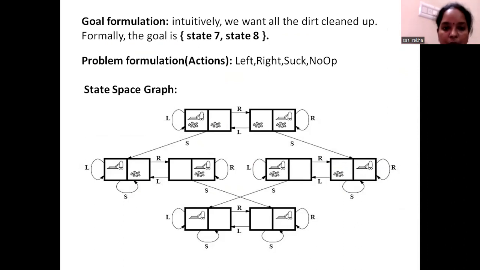As we discussed, we can perform the actions like left, right, sucking the dust, and no operation at all. This is how the state space graph for the classical vacuum cleaner would look. What we discussed in the previous problem specification, the same we have to convert into the state space graph. Thank you, guys.